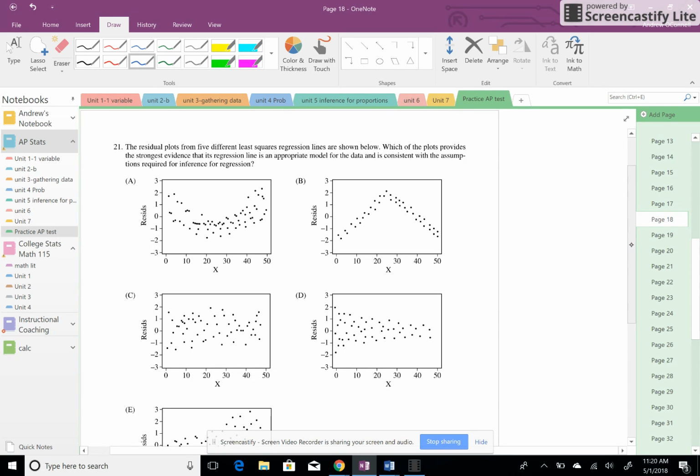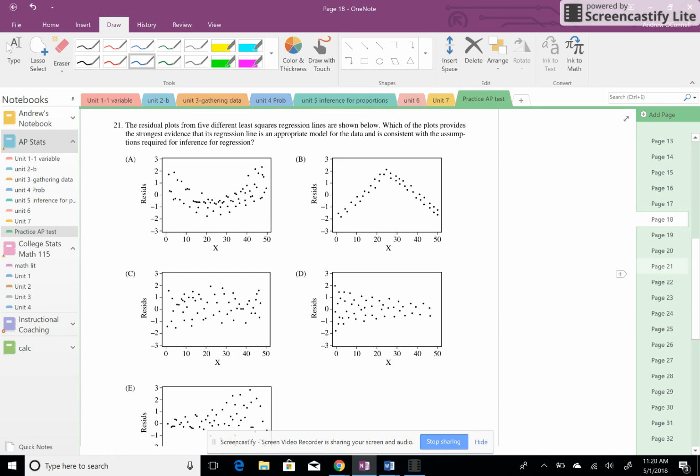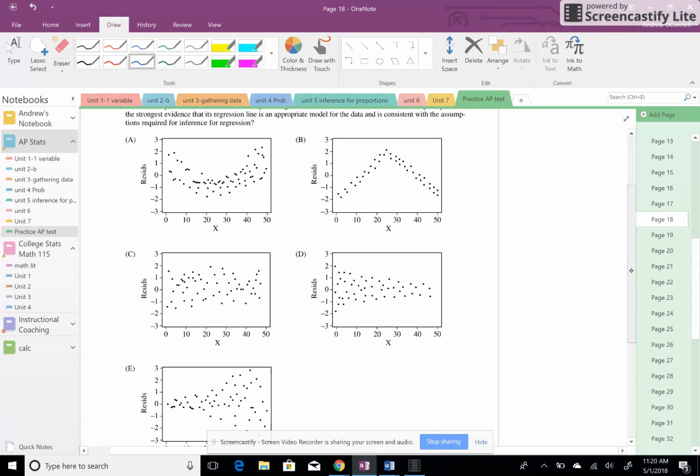21 should be really easy. I'm not going to spend time reading it. You should be able to read a residual plot and show me what random scatter looks like.